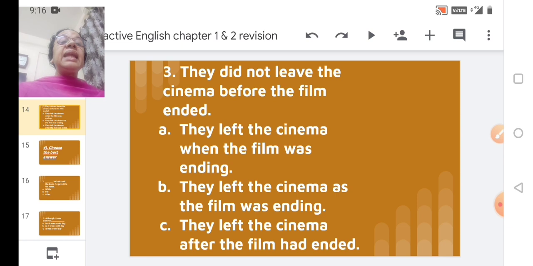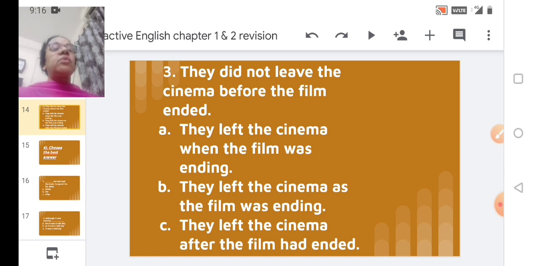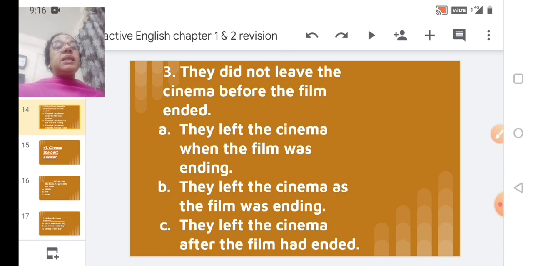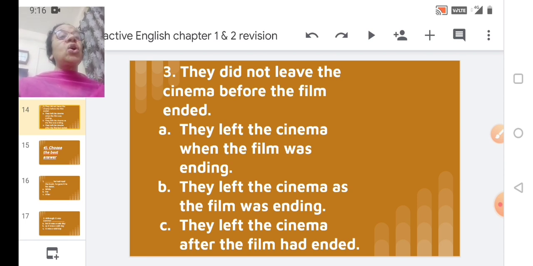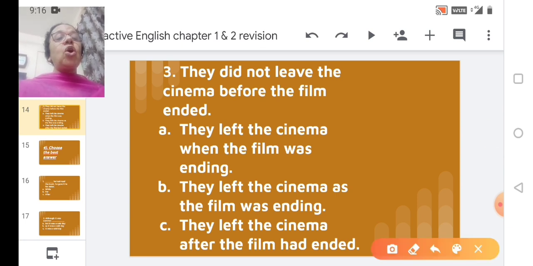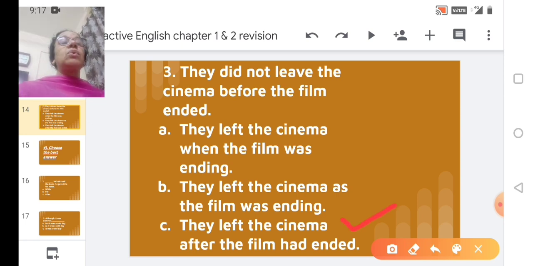Option B, they left the cinema as the film was ending. As the ending was going on, they were just walking. C, they left the cinema after the film had ended. After the film has ended, then they got up from their seats and they left the cinema. So according to the sentence given, they did not leave the cinema before the film ended. The correct option has to be option C. Okay.